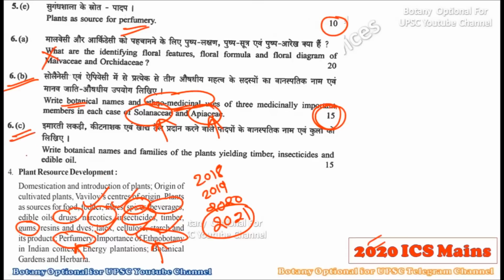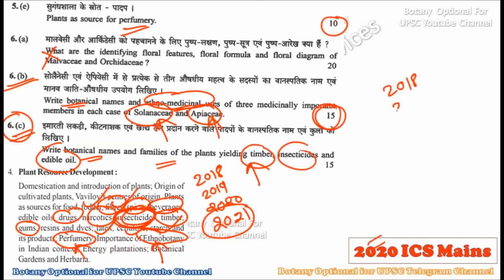Then in the sixth C question, they were asking you to write the botanical names and plant families yielding timber, insecticide, and edible oil. So this time they are going for timber, then insecticides, and edible oils. Always this question. Whether it is 2018, 2019, or 2020, in all 3 years, this particular question got repeated. They have only changed the product which is coming from the plant, right? So next time they may give you fodder, then cellulose, and latex. These three things are going to change only, and the nature of the question will remain the same.